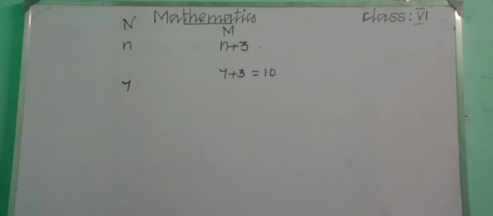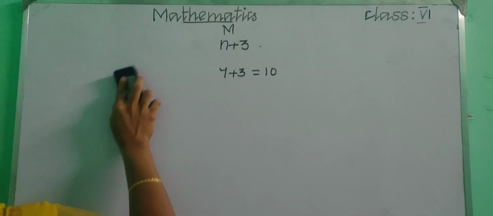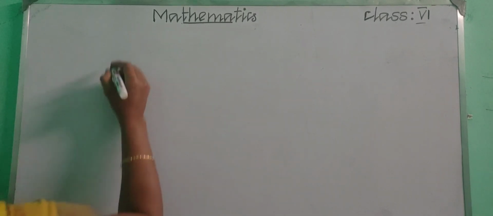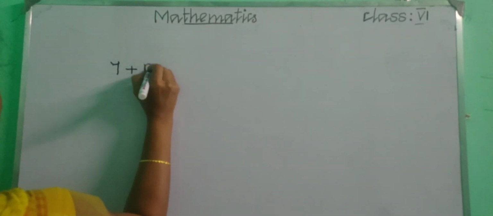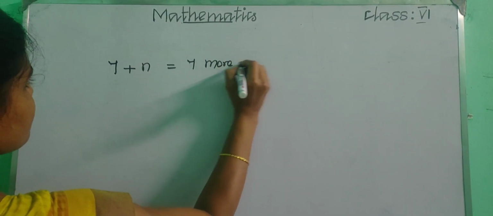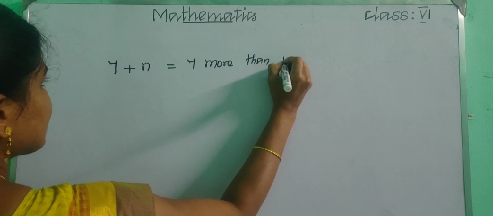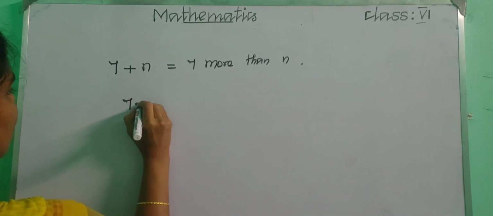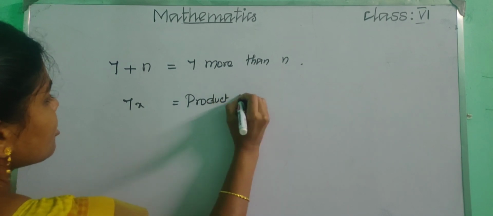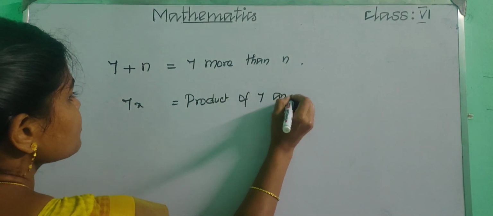And also we have learnt about changing algebraic expressions to verbal statements, and verbal statements to algebraic expressions. If you have 7 plus n, how will you write? 7 more than n. If you have 7x, it is the product of 7 and x.